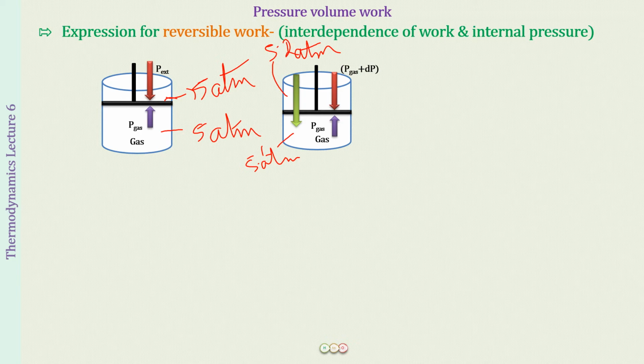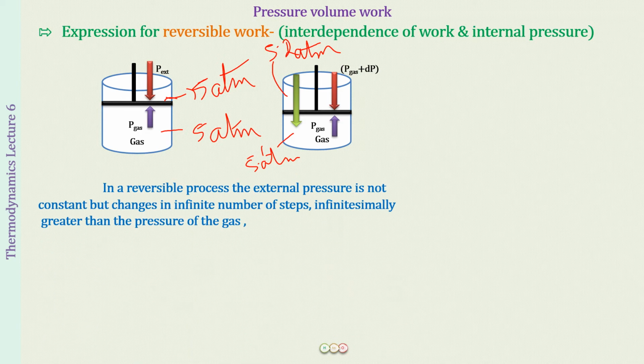Again the piston will come down, so it is going to be that in the reversible process, the external pressure is not going to remain constant, but it will be changing in infinite number of steps, infinitesimally greater than the pressure of the gas. And at every moment, in case of a compression, the external pressure is going to be equal to P gas plus dP, a small change in pressure, right?